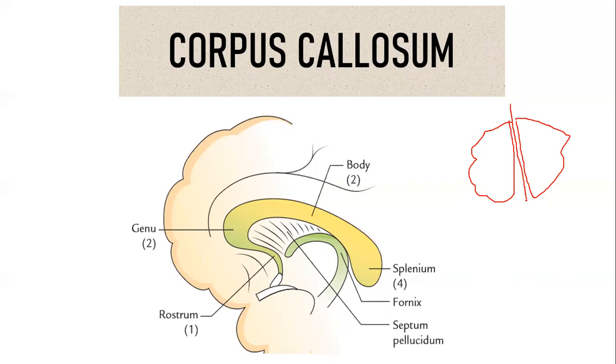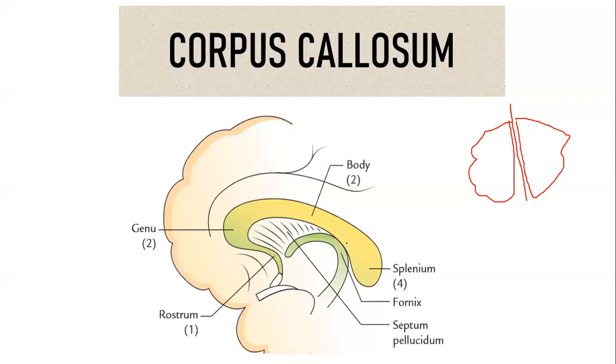So the fissure or groove present between the two cerebral hemispheres is the median longitudinal cerebral fissure. If you remember me talking about dural folds, we have a structure called the falx cerebri, which is also related to this fissure. So the corpus callosum lies in the floor of the median longitudinal cerebral fissure.